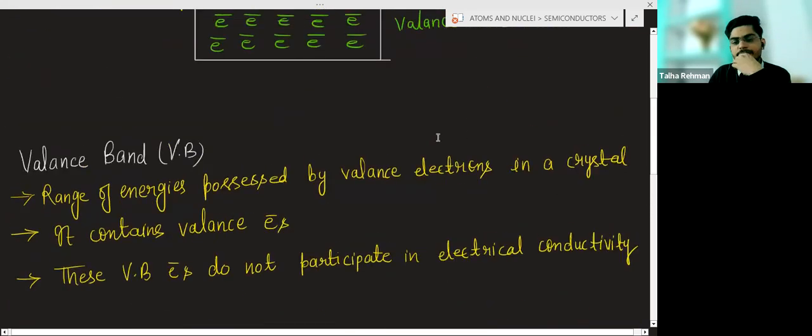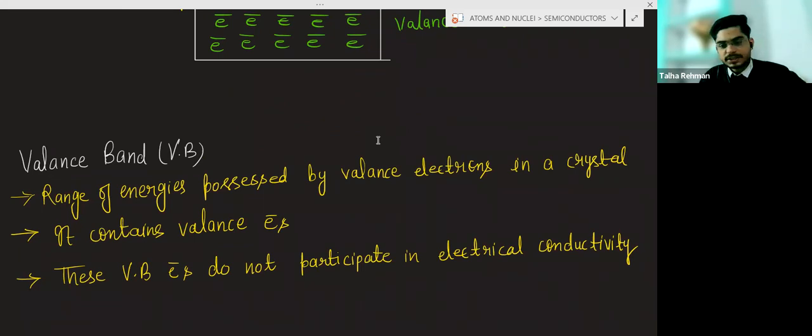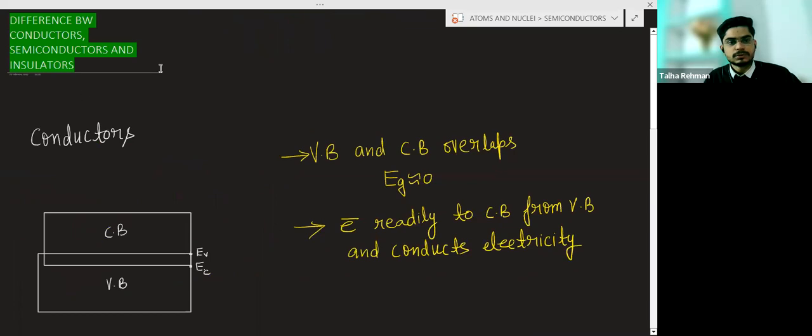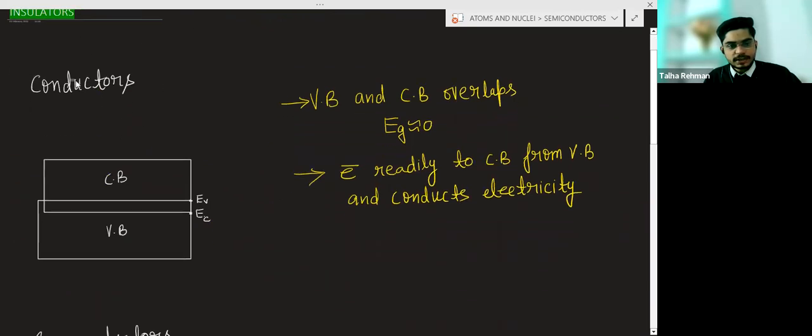Now we will see the difference between a conductor, semiconductor and insulator on the basis of the conduction band and the valence band. For conductors, the conduction band and the valence band overlap.